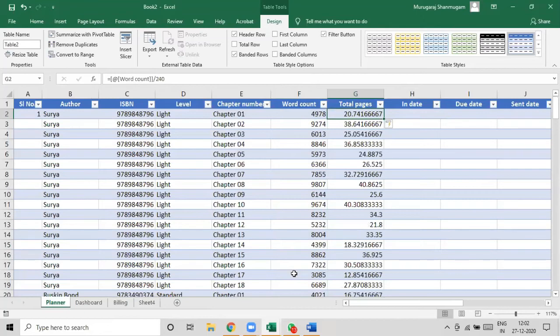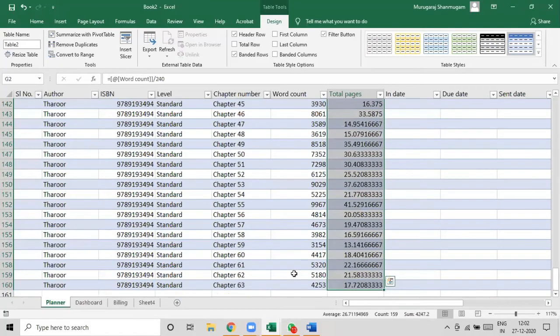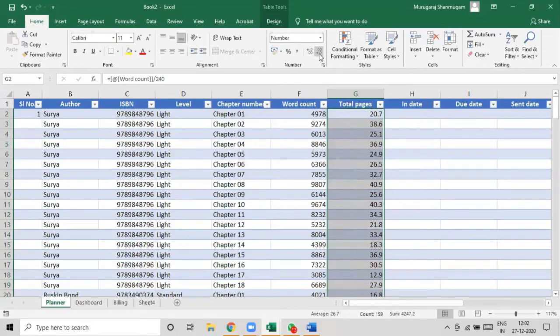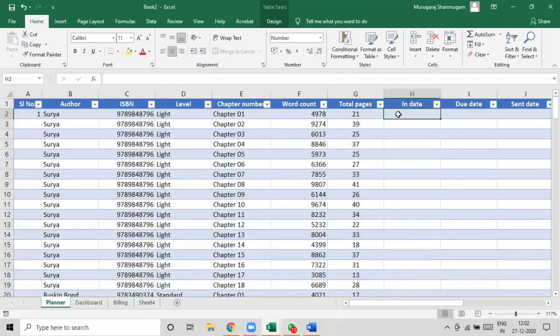So you can see that many of these come with decimals. Either you can go with two-digit decimals as is standard, or you can go without any decimals by formatting it appropriately. We have already seen how to reduce the number of decimals. Remember these decimals are still there. Only that Excel doesn't show you that as a decimal.